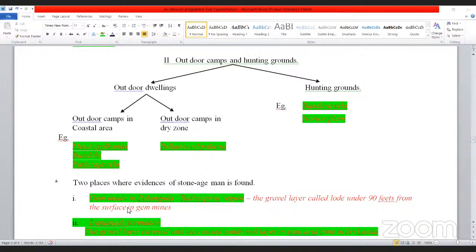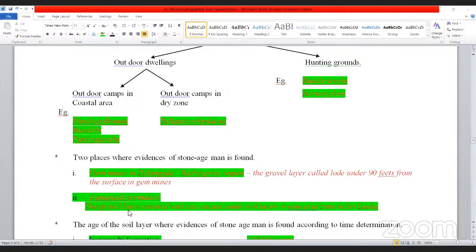The second place is the Iranamadu formation. So a definition is needed. You should learn the definition by heart. So what is the definition? The gravel layer covered with a clay mixed sandy soil layer in the semi-arid zone in Sri Lanka.